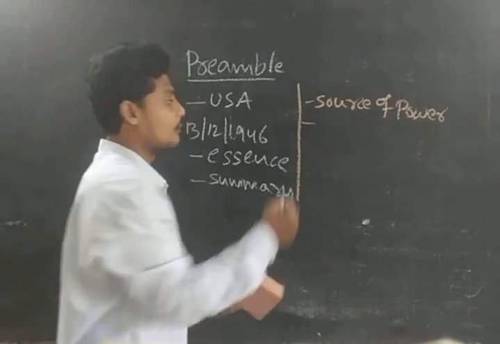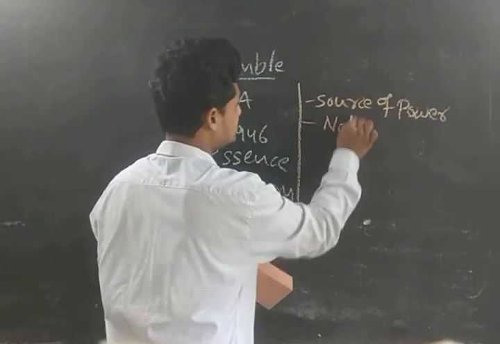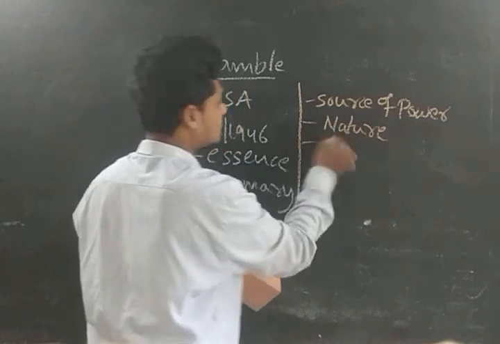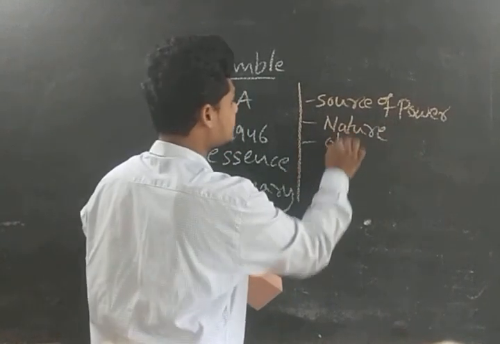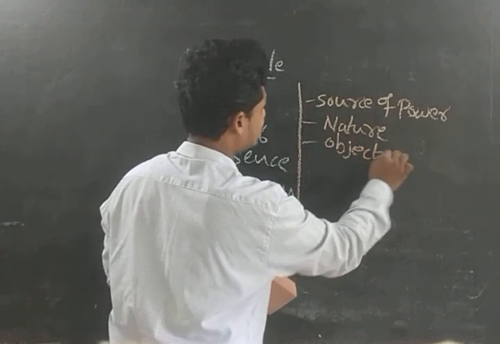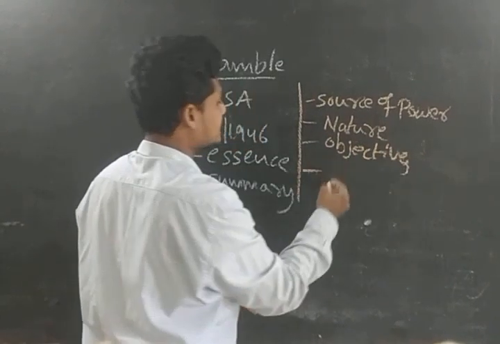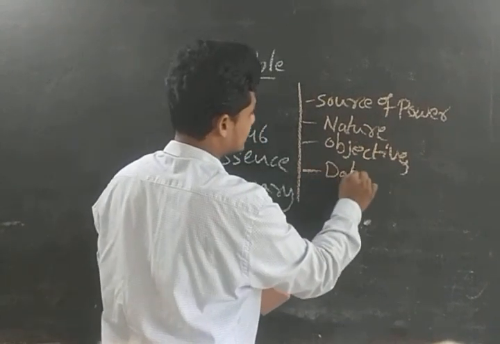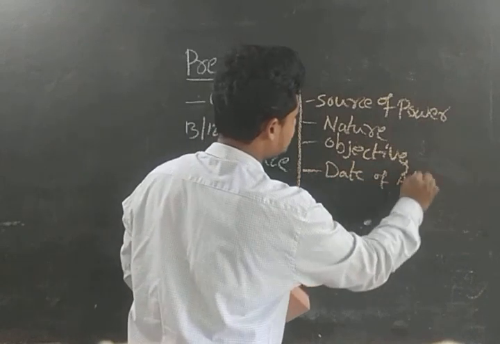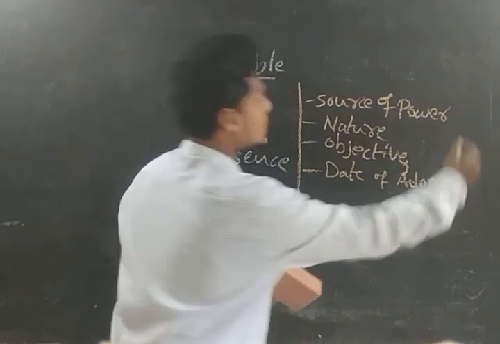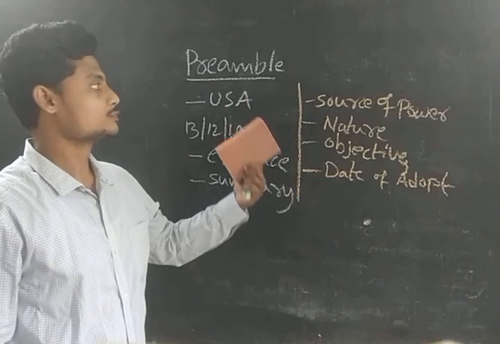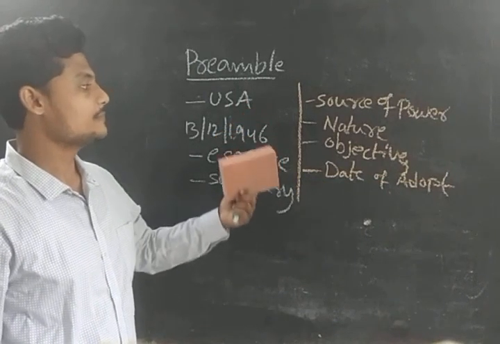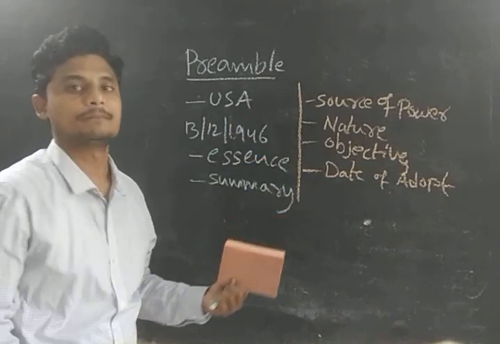Second, the nature of power in the Constitution. After nature we have objectives: what are our objectives? And finally, the date of adoption. So these provisions we have in the preamble: the source of power, nature, objectives, and the date of adoption.